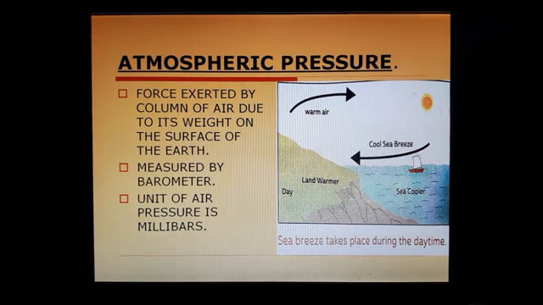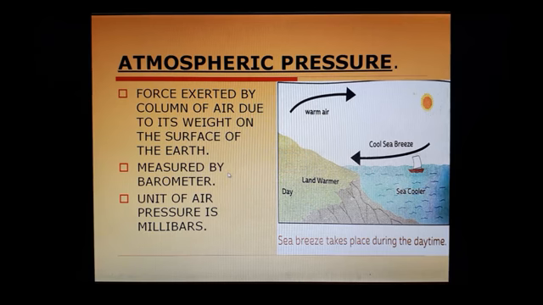We are coming to atmospheric pressure. It is the force exerted by a column of air due to its weight on the surface of the earth. During the daytime, warm air rises over the land, which is warmer, and cool air comes from the sea. This is the second factor. Atmospheric pressure is measured by a barometer, and the unit of air pressure is millibars.